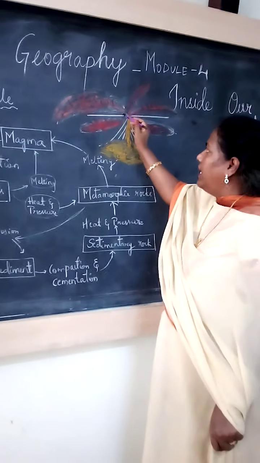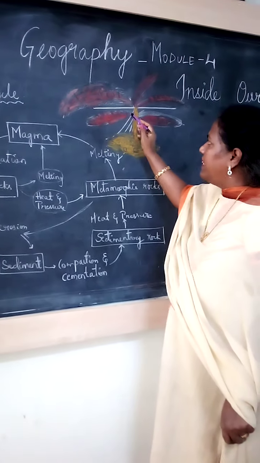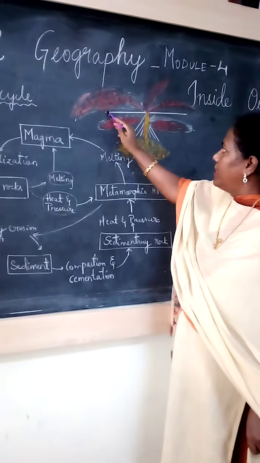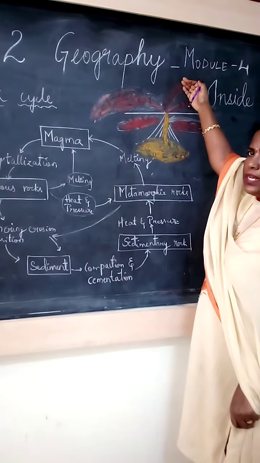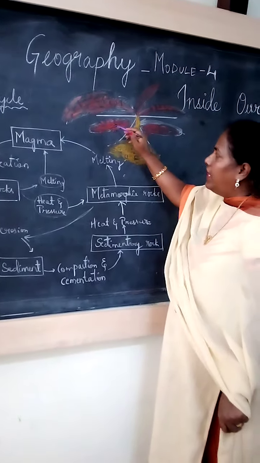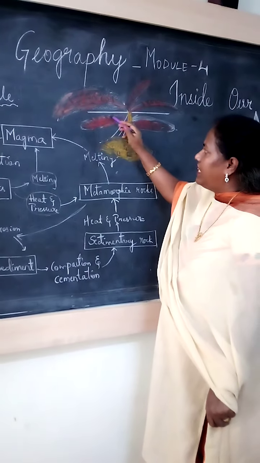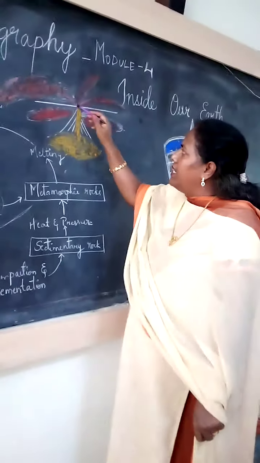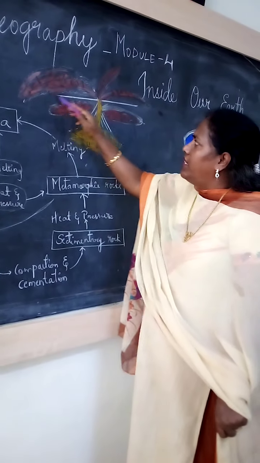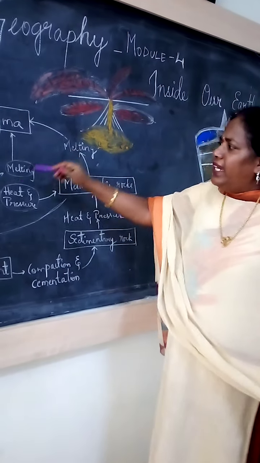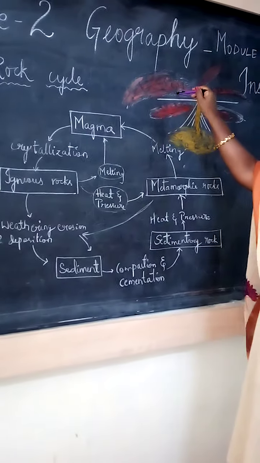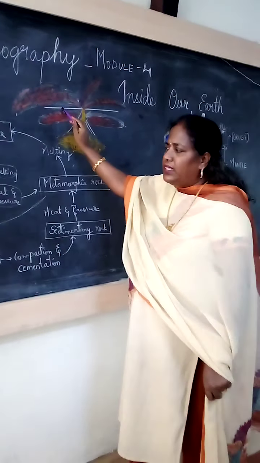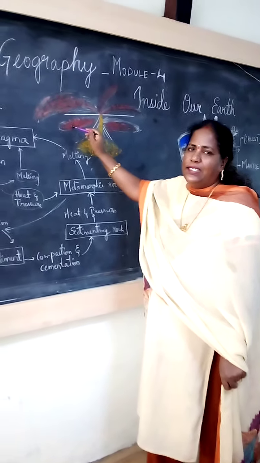Sometimes lava cools inside also. This is the surface of the earth. This is above the earth, and this is below the earth. Some lava cools inside, below the earth, and some lava cools outside the earth. So igneous rocks are called primary rocks, forming from the lava. The formation is by cooling and crystallization.